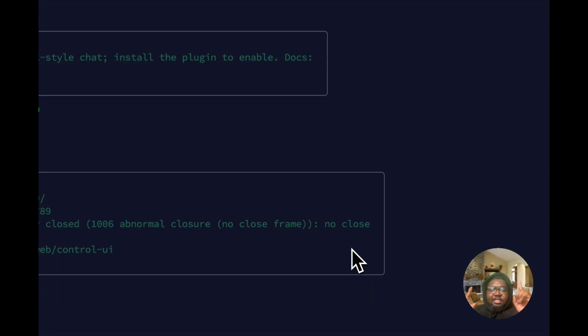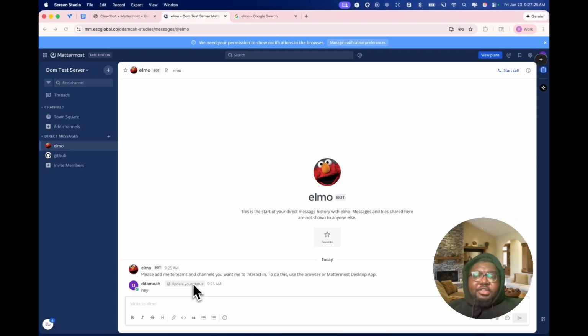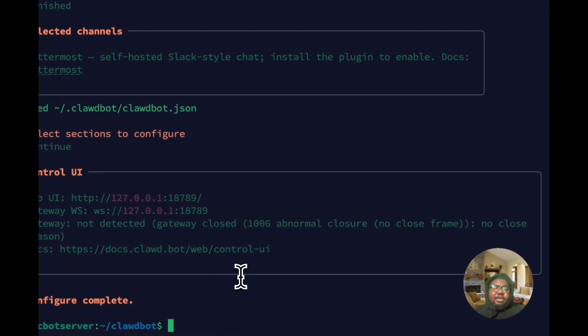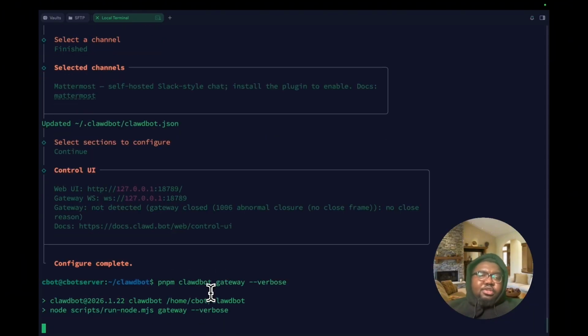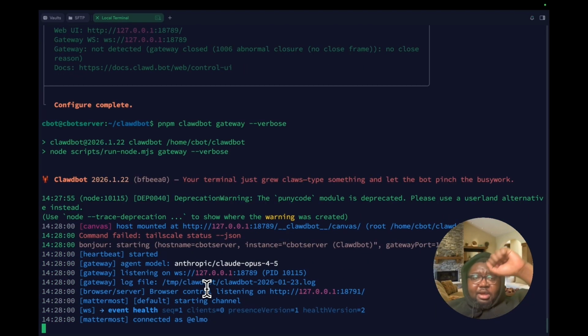What we want to do next is authenticate the CloudBot. Before we can authenticate it, we have to make sure that the gateway is running. So in order to run the gateway, we're going to run it in foreground mode so we can end it as soon as we have what we need. I'm going to type pnpm CloudBot as usual, and then you are going to provide gateway as the option here, and then --verbose. So this is going to start a CloudBot gateway on localhost, and it's going to connect to our Mattermost because it's configured, and that is going to power Elmo.